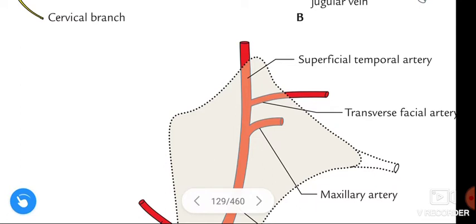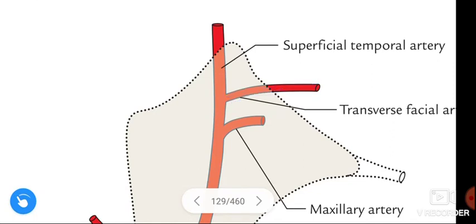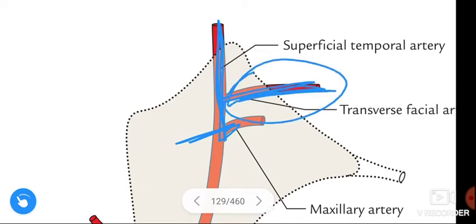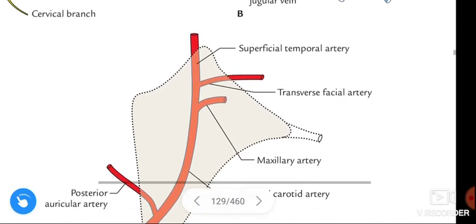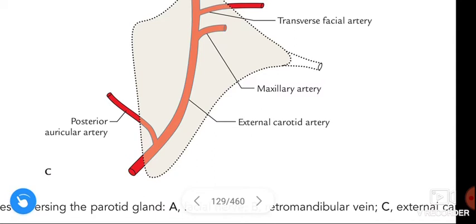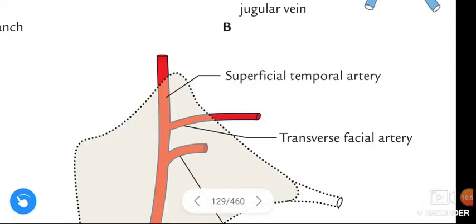And see here, this is not the branch of the external carotid artery. This is the branch of superficial temporal artery. From here itself, this is the superficial temporal artery and this is its branch, that means this is the transverse facial artery, a branch of superficial temporal artery. It emerges through the anterior border of the parotid gland.